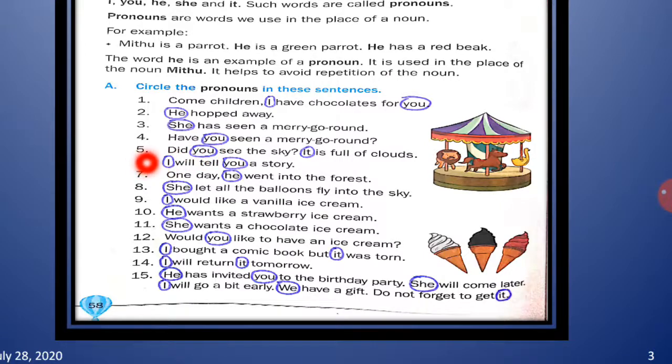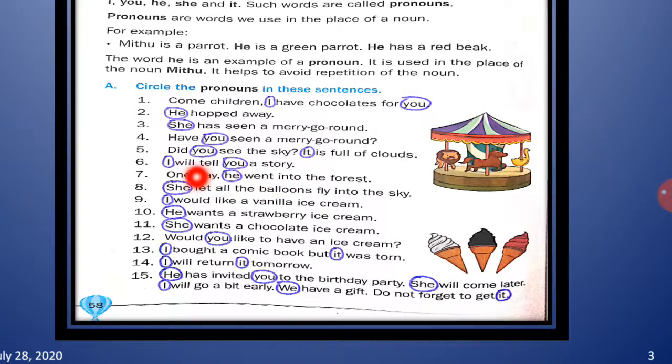Now in the fifth one, did you see the sky? It is full of clouds. Again there are two pronouns in this sentence, you and it. The pronoun it is used for animals, things and non-living things. Now the sixth one, I will tell you a story.